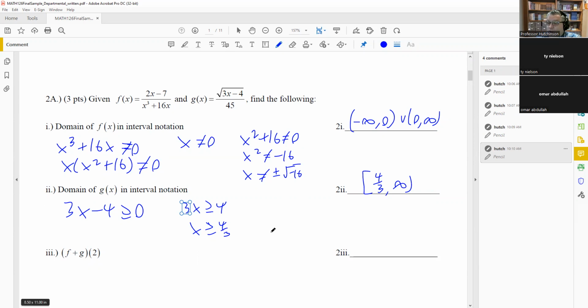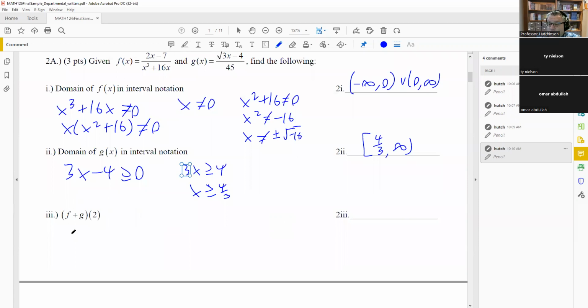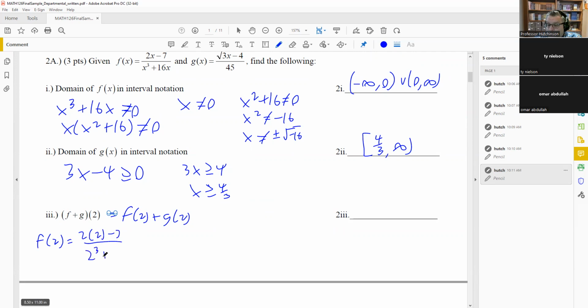Now for the third part, you have f plus g of 2. Now the way we're going to do this is this is the same thing as f of 2 plus g of 2. That's what that means, f of 2 plus g of 2. Okay, so all we have to do is put a 2 into this one, put a 2 in the second one, add them together. All right, so f of 2 would just be 2 times 2 minus 7 over 2 cubed plus 16 times 2, like that.